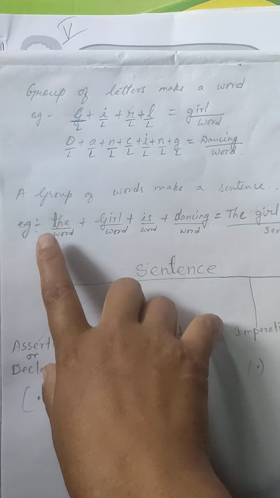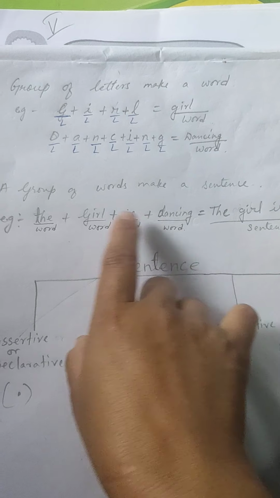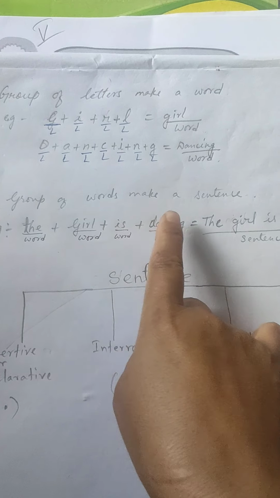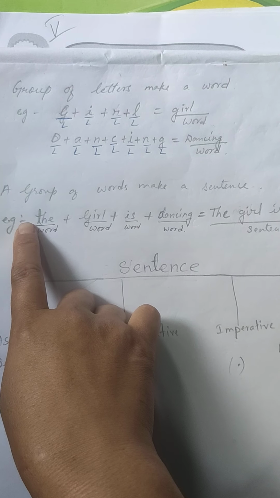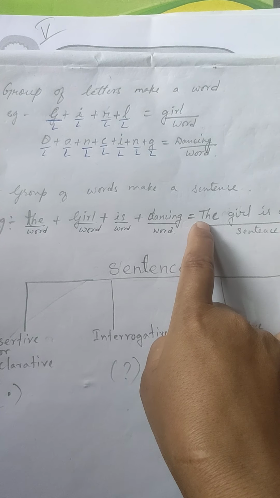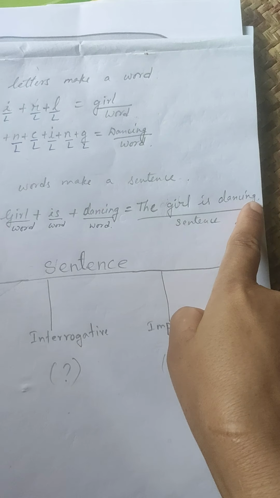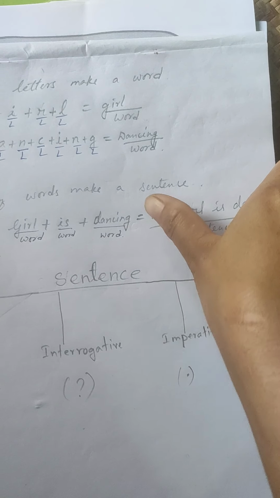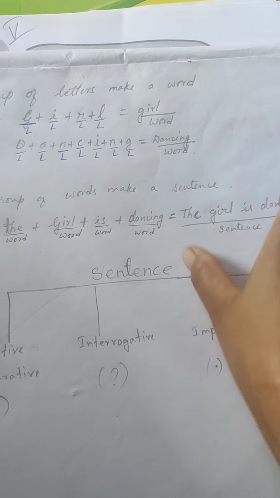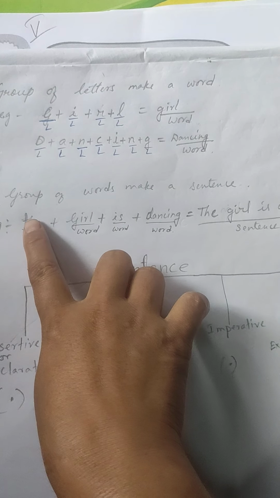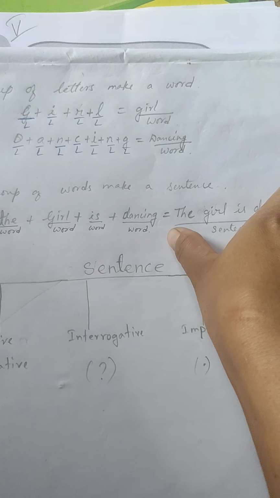Now you see, for example, the, girl, is, dancing. The plus girl plus is plus dancing. 4 words joined together. But you can see here the is with a small letter. But when I have written it in a sentence, I have written it with a capital letter. The girl is dancing, and I have put a full stop. It means that this is a sentence. It gives you a complete sentence. The girl is dancing. How many words did I join? 1, 2, 3, 4. 4 words joined together and I got a sentence.